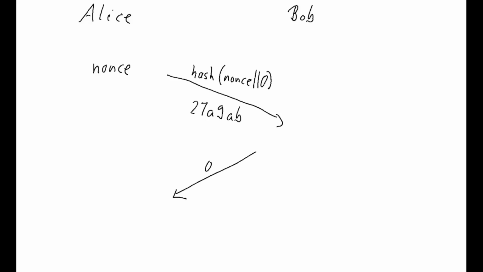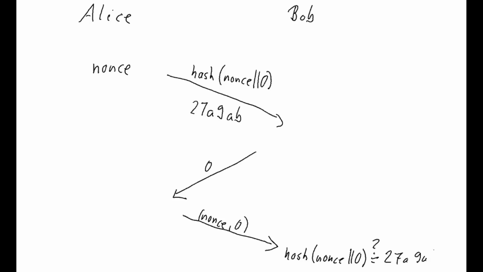So he sends his choice, for example 0. And now in the third message, Alice has to not only reveal her original choice, but she has to send the nonce as well. So in this case, she would send the nonce and 0. And then Bob checks that the hash of Alice's claimed nonce concatenated with 0 is indeed the hash he originally received. And if it is, he knows he lost, and if it is not, then he knows she tried to cheat him. So this works very nicely, and this is what we will try to implement in Plutus on Cardano.